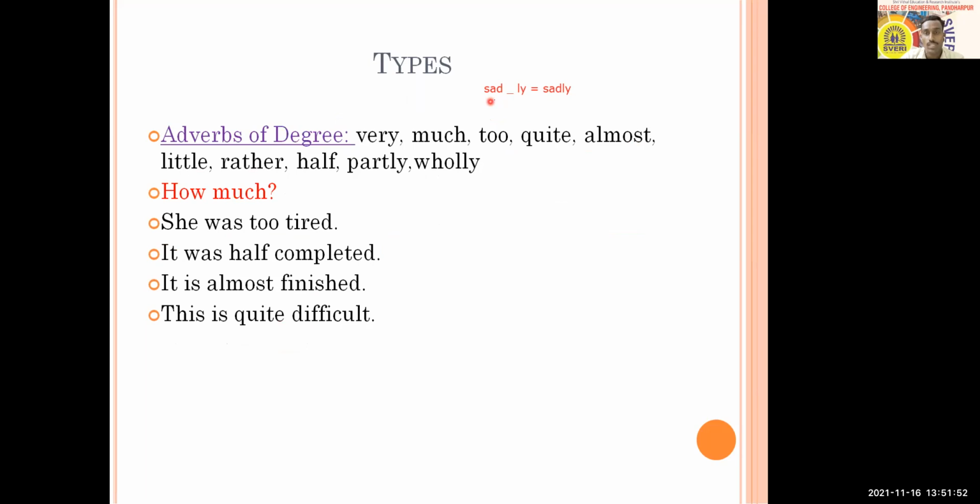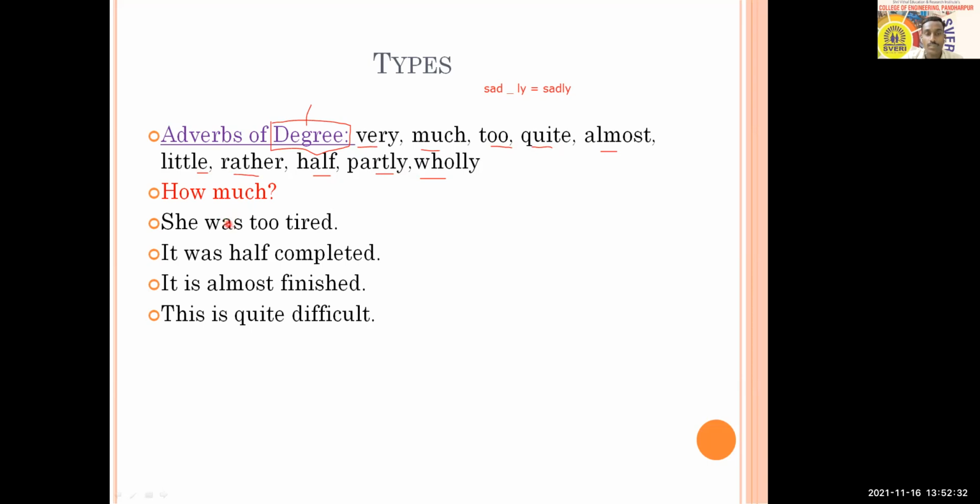So with this, we'll move to the last type of adverb, and this last type is adverbs of degree. Okay. So the degree shows proportion, or how much a particular thing is there, or how much a particular action is completed. That can be interpreted from adverbs of degree. So you can say examples like this: very, much, too, quite, almost, little, rather, half, partly, wholly. All these words talk about how much.